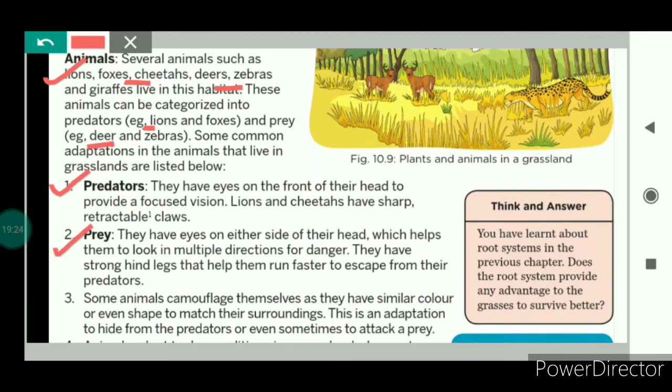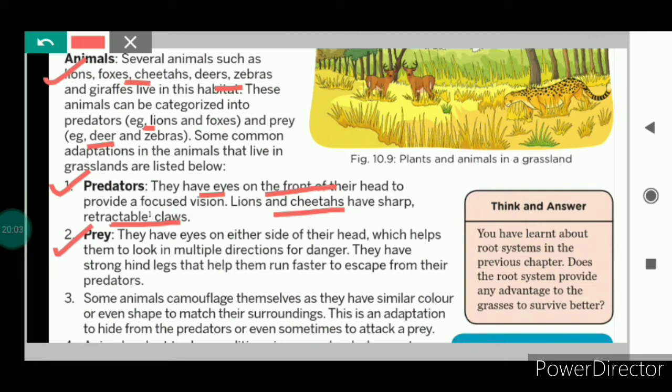If we talk about the predator and the prey features, first we will discuss the predators. Let us take the example of the lion. These predators have their eyes on the front of their head, which provides them a focused vision and helps them locate the correct position of their prey. The lion and the cheetah also have sharp teeth and sharp retractable claws. Retractable claws means these animals can withdraw their claws inside their toes.